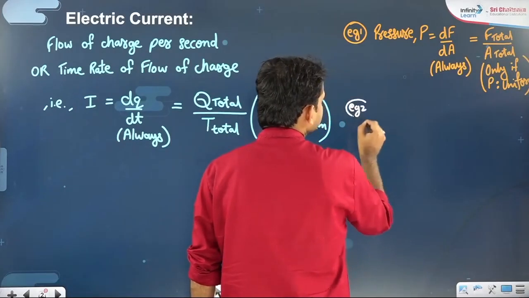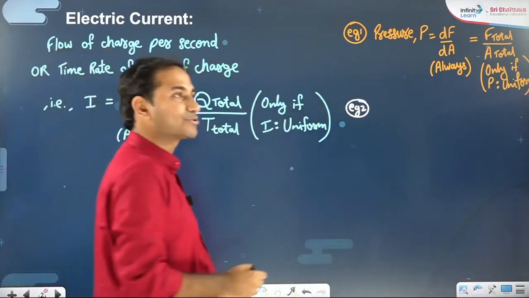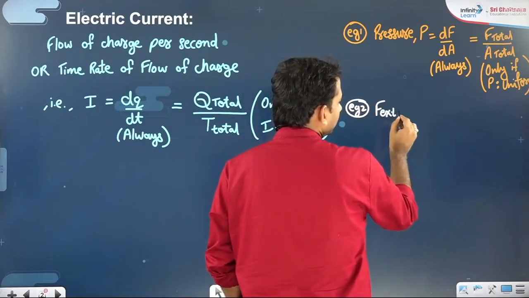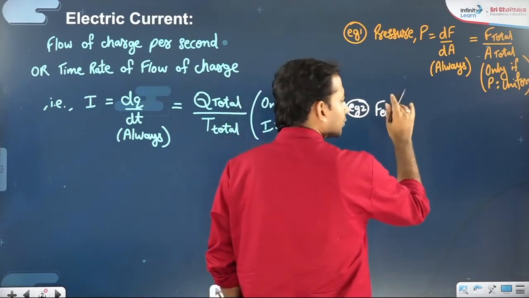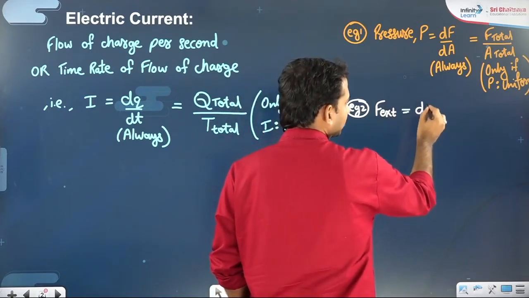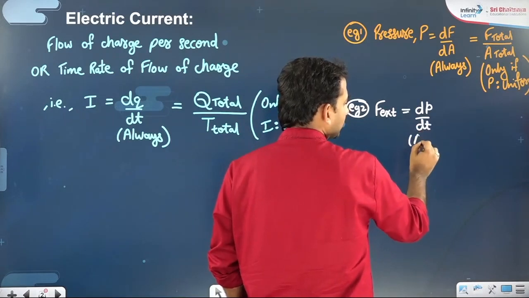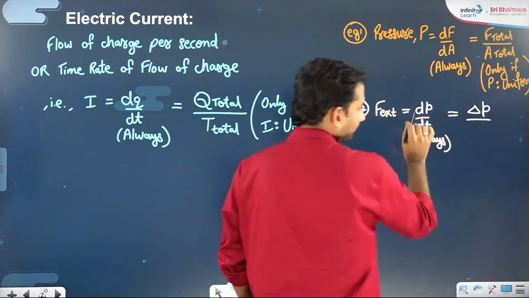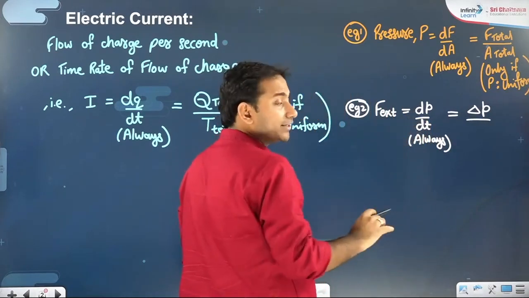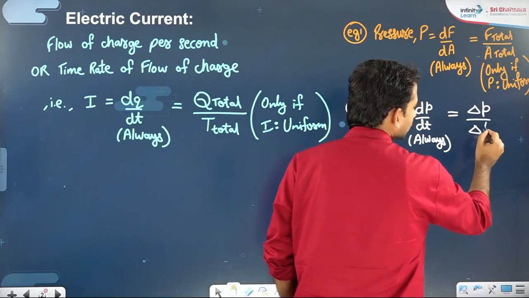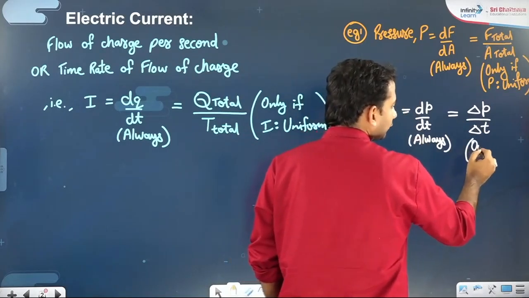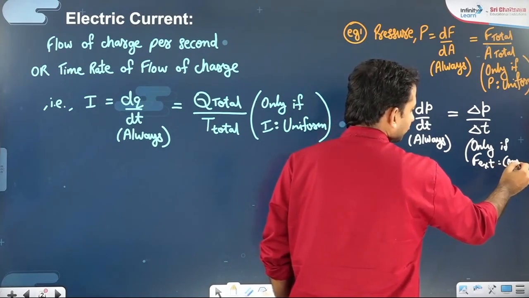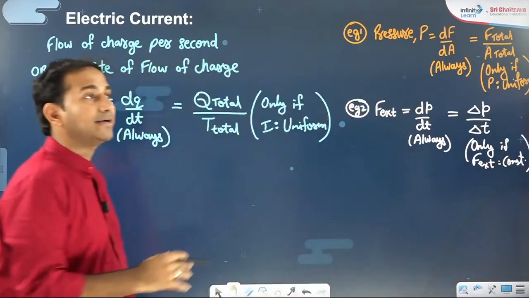Example 2, Newton's second law. You have recently discussed Newton's laws of motion probably. Newton's second law says external force is directly proportional to the time rate of change of linear momentum, or mathematically you can simply say F equals dp by dt, always valid. But that will be total change in momentum, where d means small change and delta means big change. So total change in momentum by total time only if external force is constant, or otherwise you can say you want to find the average value.